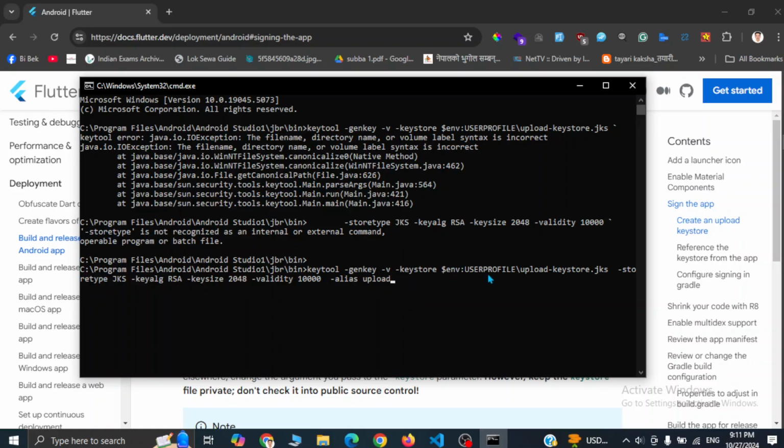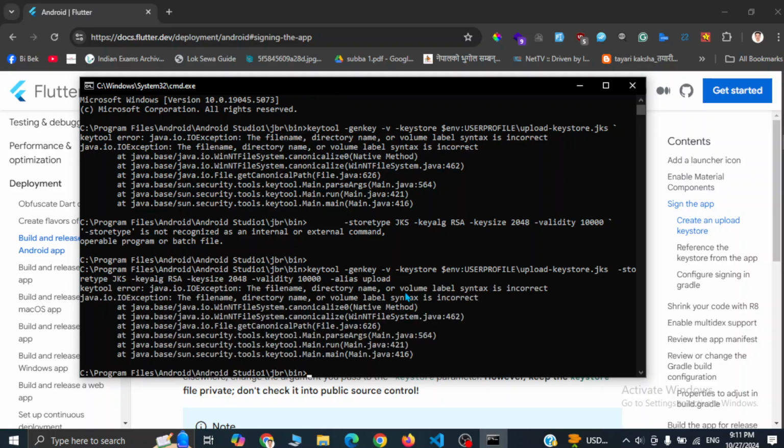our keystore file will be saved in this default user directory. I will show you shortly. For now, just hit enter. Okay, we have an error: the file name, directory name, or volume label syntax is incorrect.